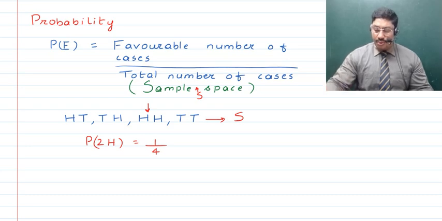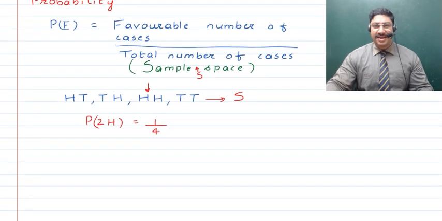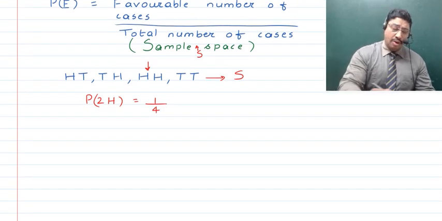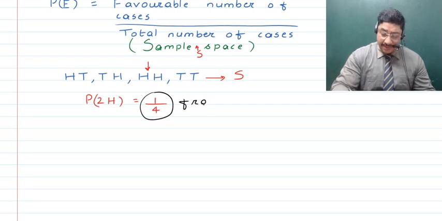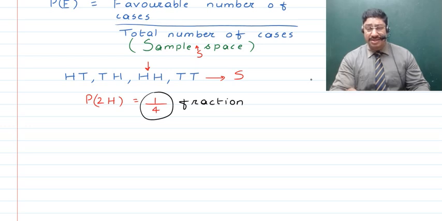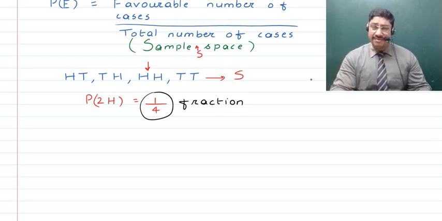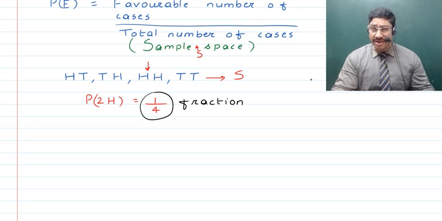I'm sure there is one thing that you've noted. Can you tell me that? No? I'll tell you. There's something that you've seen here, that when we have talked about probability, it has actually come to be a fraction, right? And when we talk about a fraction, then we can actually think about different values which are going to be possible. That means, is it that probability will always be a fraction? Or is it possible that it can come out to be a whole number? Or is it from the set of real numbers?